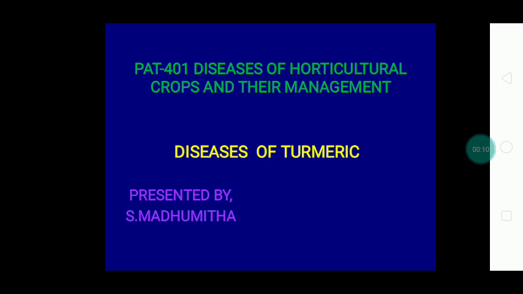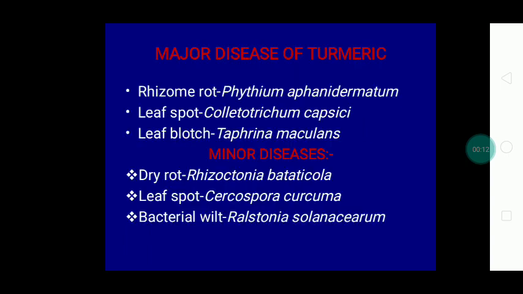Turmeric is susceptible to various diseases, but there are three major fungal diseases which are responsible for severe yield loss. First one is rhizome rot caused by Pythium aphanidermatum, leaf spot by Colletotrichum capsici, and then leaf blotch by Taphrina maculans. Then the minor diseases are dry rot by Rhizoctonia bataticola, leaf spot by Cercospora curcumae, and then bacterial wilt by Ralstonia solanacearum.